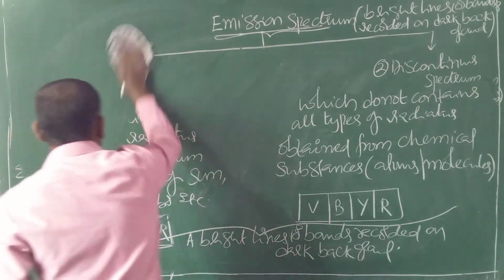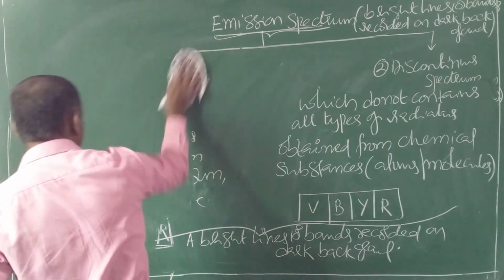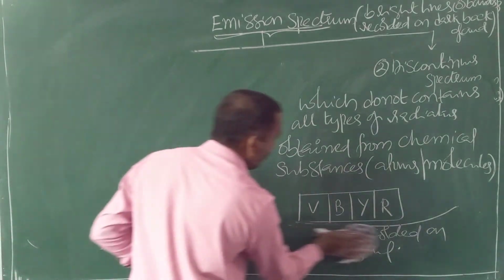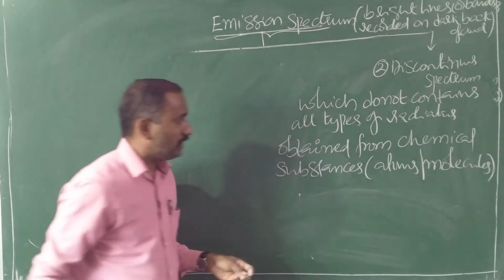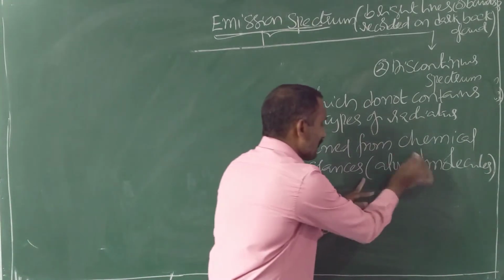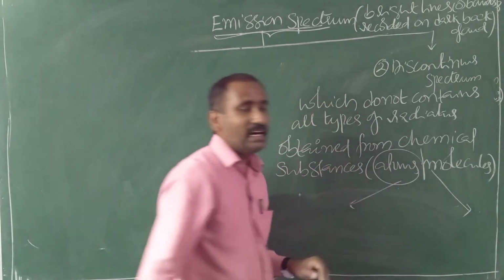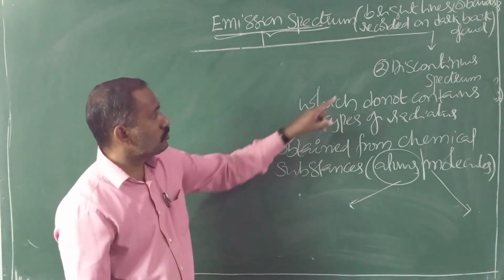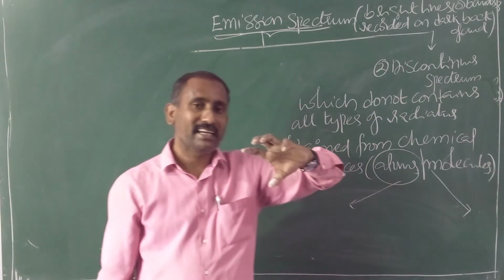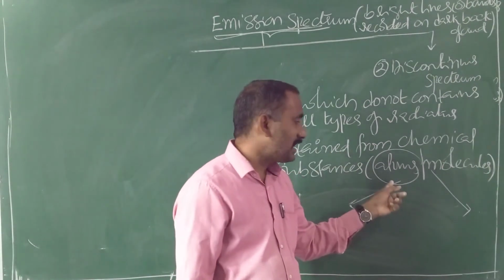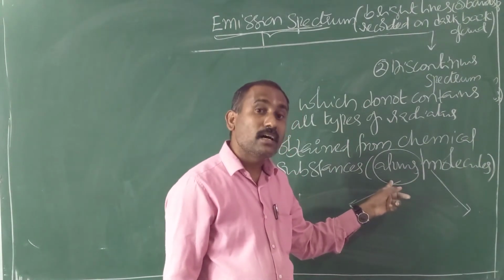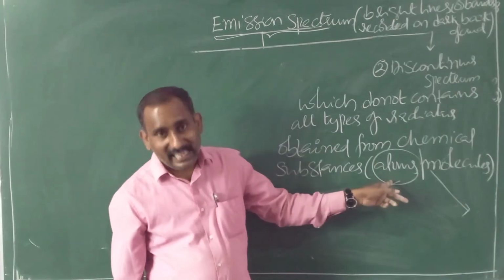Further, the discontinuous spectrum is of two types. For continuous, there is no further classification. Discontinuous has two further types, because if the chemical substance is an atom, there is one type of spectrum, and if it is a molecule, another type. So the discontinuous spectrum is obtained from chemical species. If the chemical species are atoms, it is the atomic spectrum, also known as line spectrum.